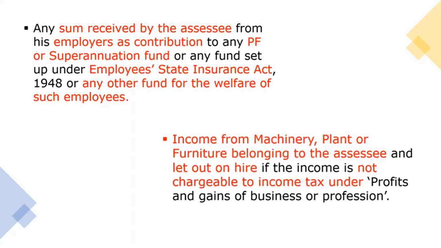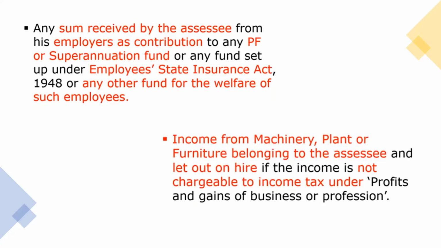The asset belongs to the assessee, and he is letting out the particular asset, either furniture or plant, to the other party on hire basis, and whatever amount he is going to get, if it is not considered under profits and gains of business and profession, if it is not considered under that particular head, then you can consider it under the fifth source, that is income from other sources.